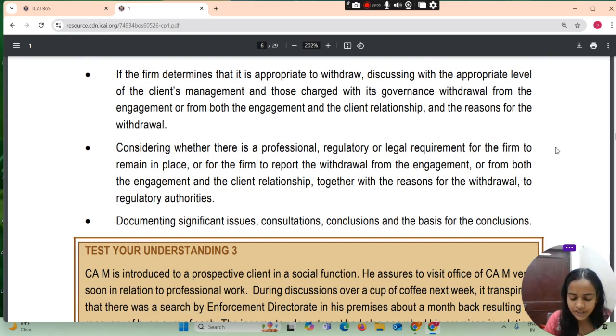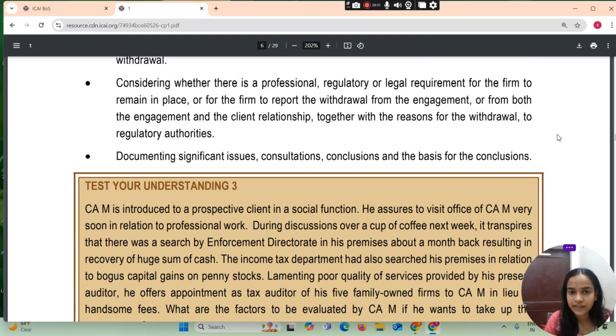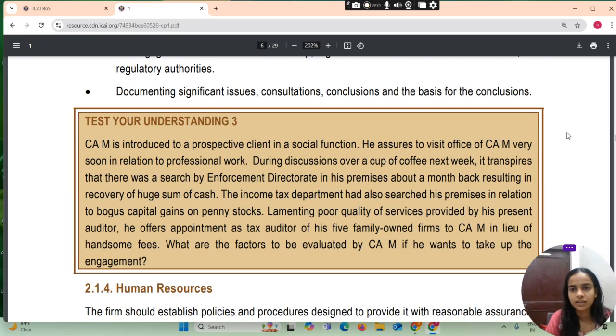Considering whether there is a professional, regulatory or legal requirement for the firm to remain in place or for the firm to report the withdrawal from the engagement or from both the engagement and the client relationship, together with the reasons for withdrawal, to regulatory authorities. Documenting significant issues, consultations, conclusions and the basis for the conclusions.